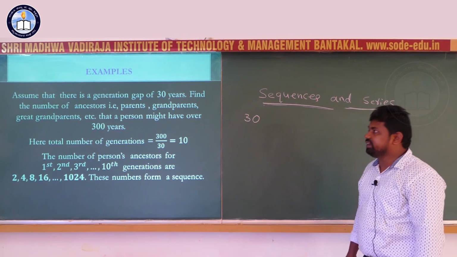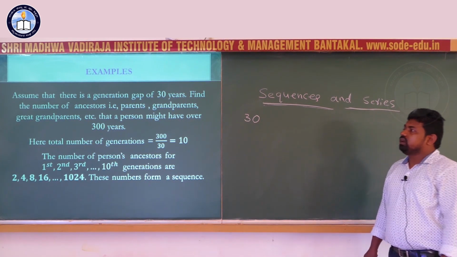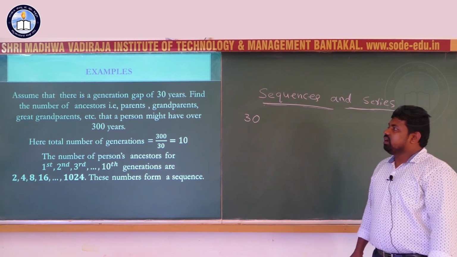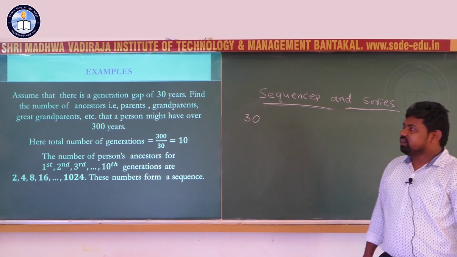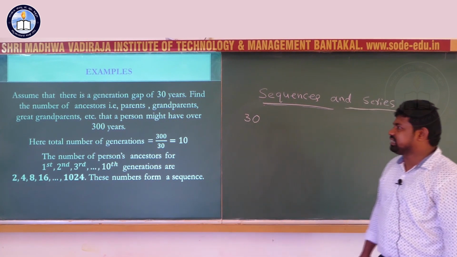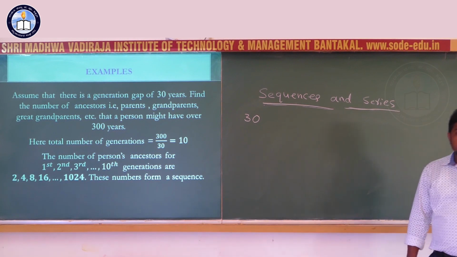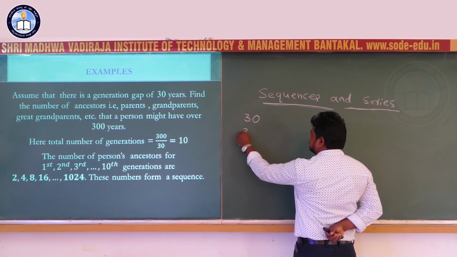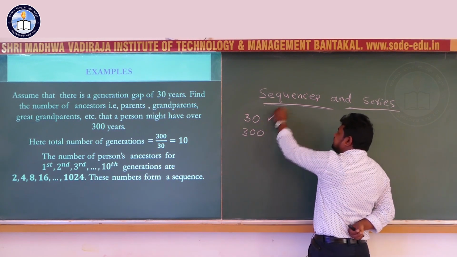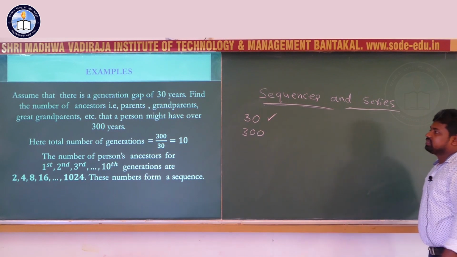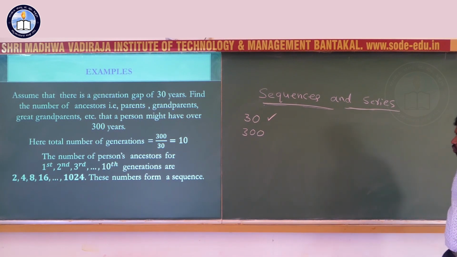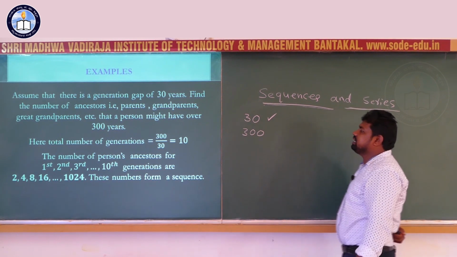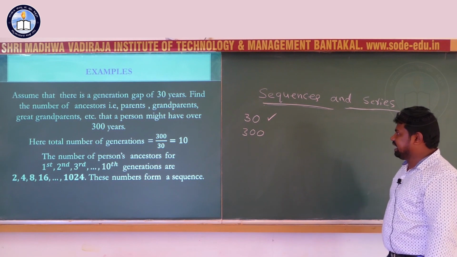We have to find the number of ancestors, that is parents, grandparents, great grandparents, etc., that a person might have over 300 years.